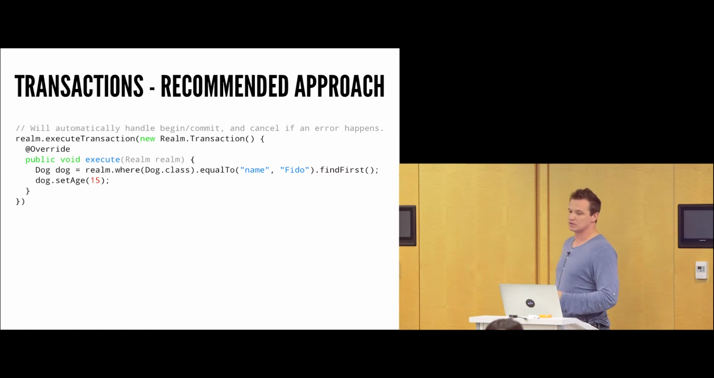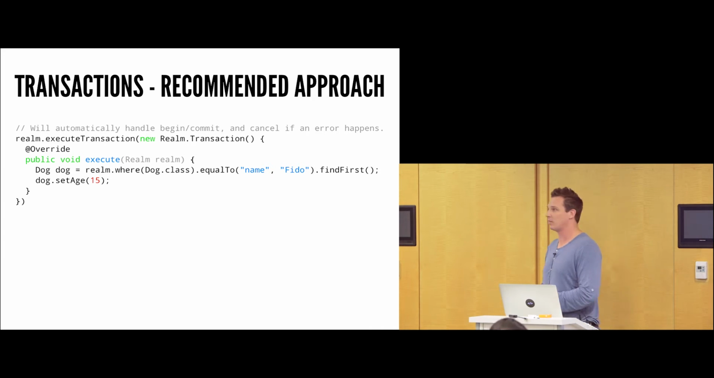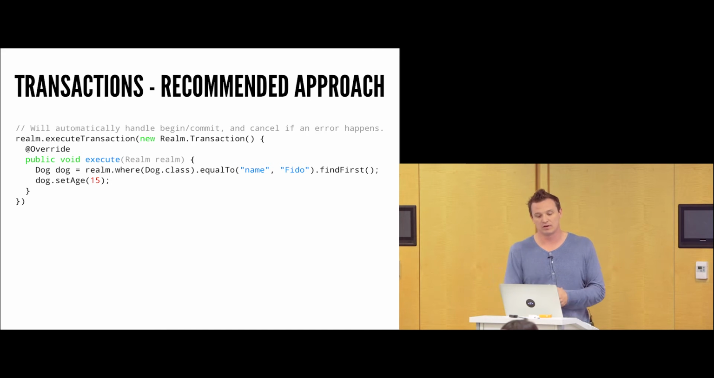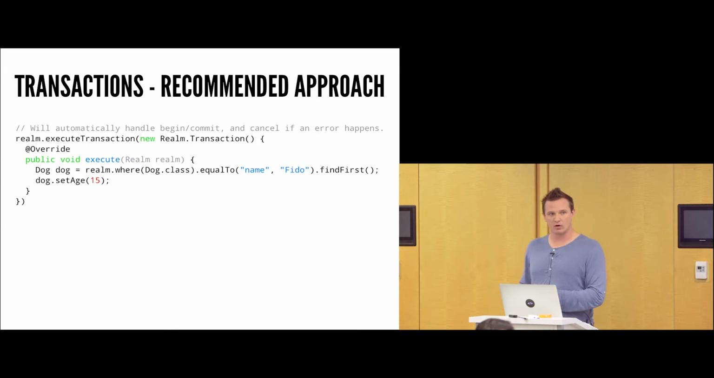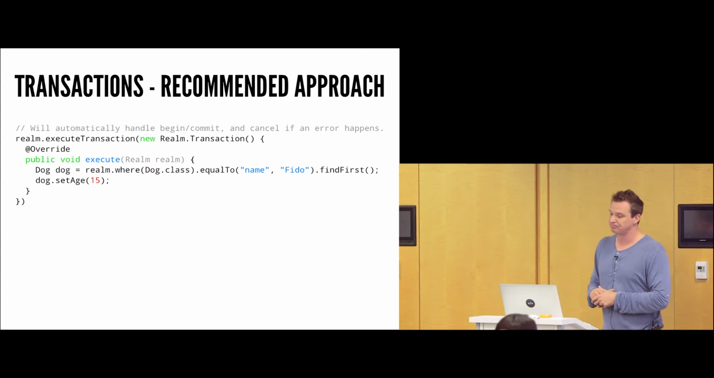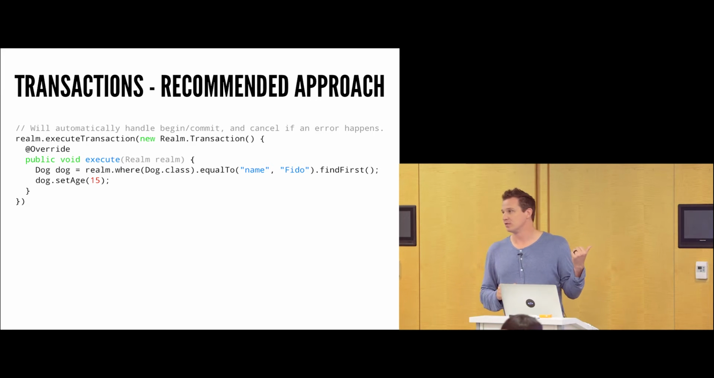The recommended approach is actually like this. So we actually have an execute transaction call on the actual Realm database itself. So we'll say, hey, Realm, execute this transaction. We pass in an instance of this transaction, and then we're given an instance of Realm at that point. So notice I didn't have to go get the default instance. I just said, hey, Realm, go ahead and execute this transaction, then I can do all my work inside of there.